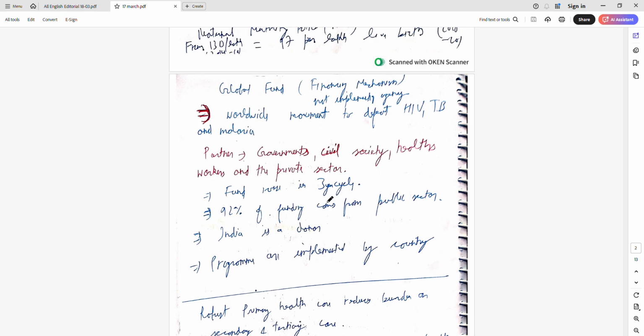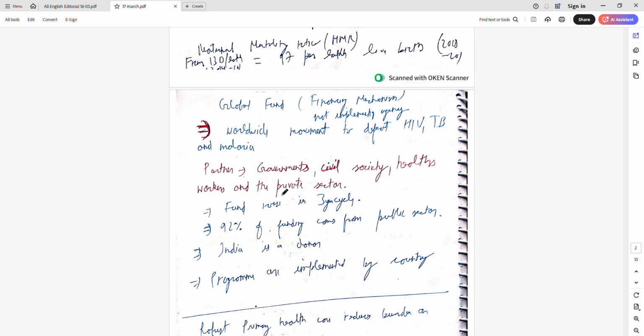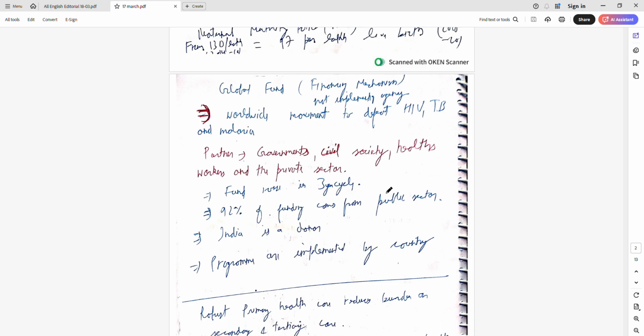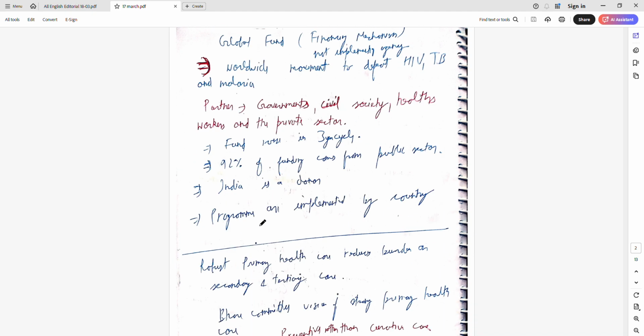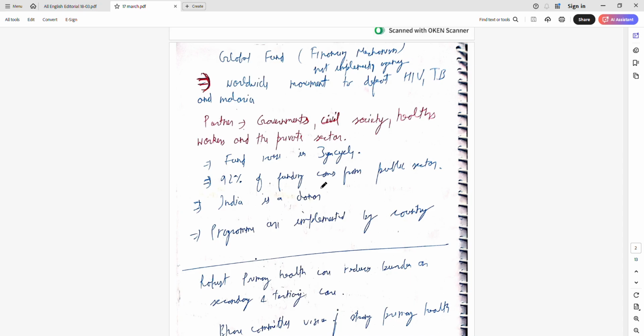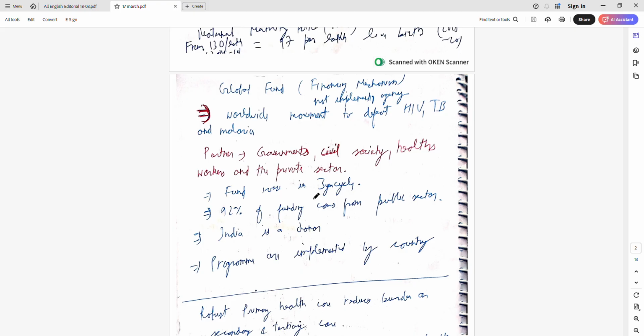Once in 3 years, funding is taken from whoever wants to donate, in this civil society. And out of this, 92% is from the public sector, meaning the government is giving more funds than any private sector. India is a donor in it. Programs are implemented by the country, as I said: they will give you money to treat this disease and make your country free of it, but the implementing agency will be the country. So Global Fund is giving money for India's scheme of TB free India. Global Fund is financing it.